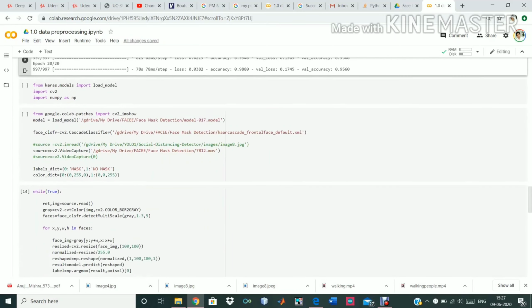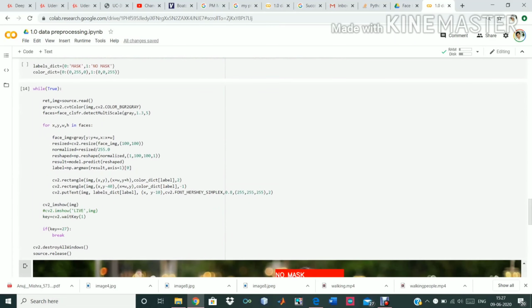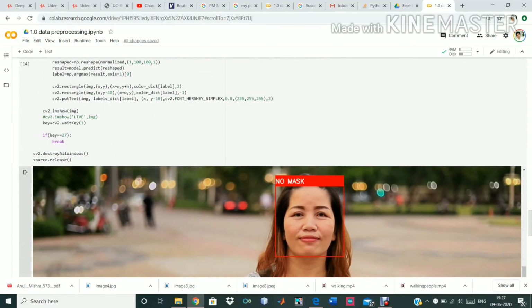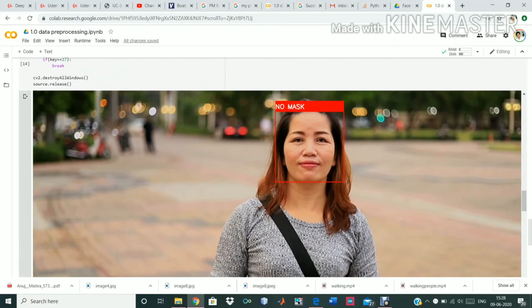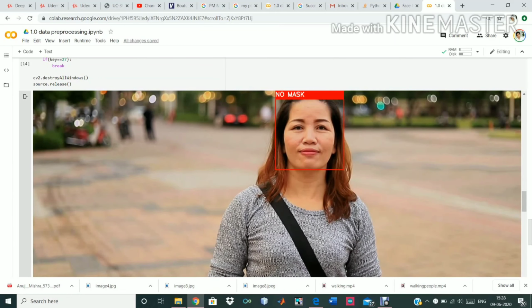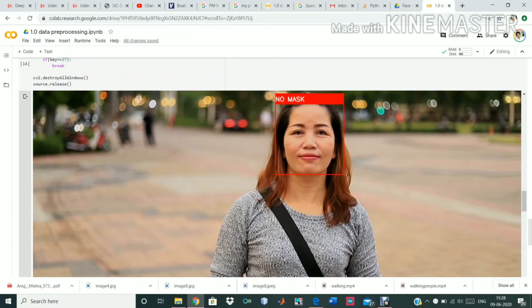So at last we have implemented the Haar cascades, and now we can see the output for my image, which is like this. This lady has no mask, so there is a rectangle with the text showing no mask, and the rest of the cases I have already mentioned with different examples in my report.